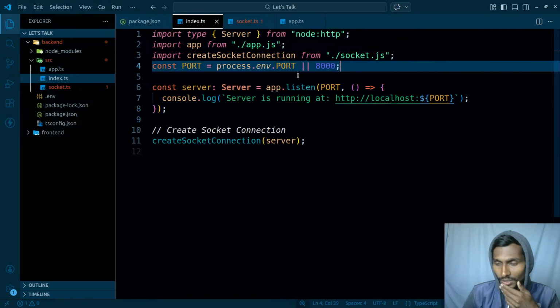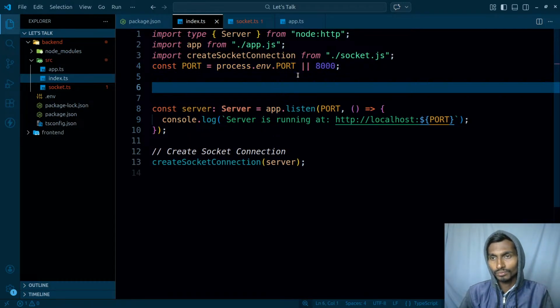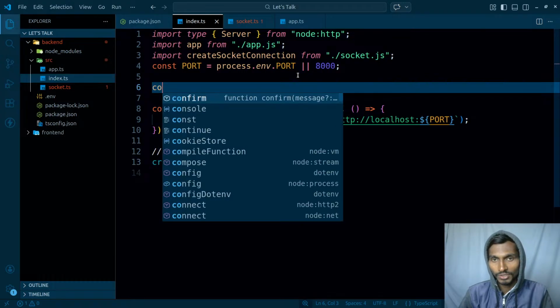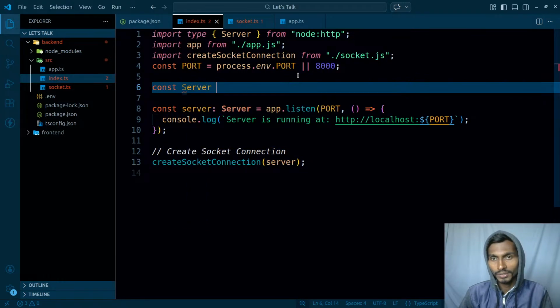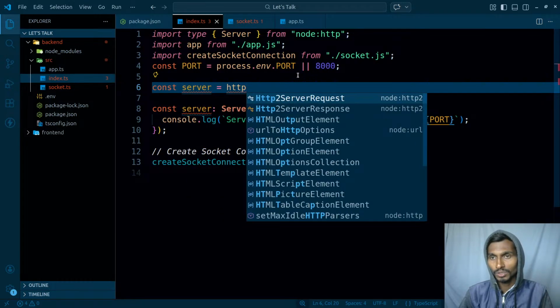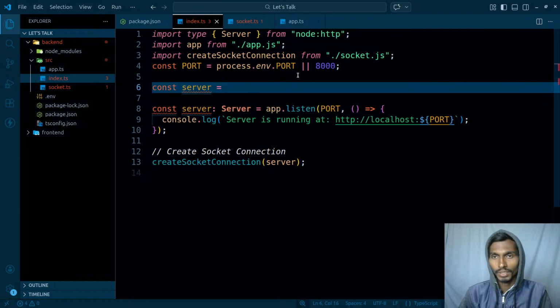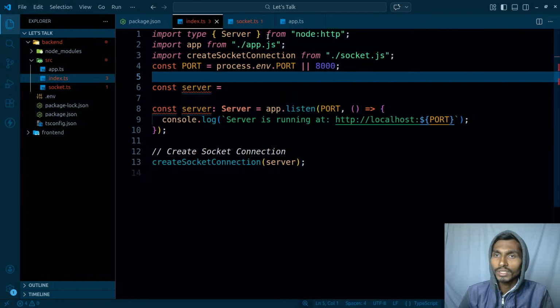So we can do one more thing here. Instead of getting the server from app, because it does the same thing, we can be more explicit over here, and const we can actually create a server, not like this, rather like this. We can actually create a server, and that's gonna be HTTP create. Well, don't really have that, so we'll have to get the HTTP as well.